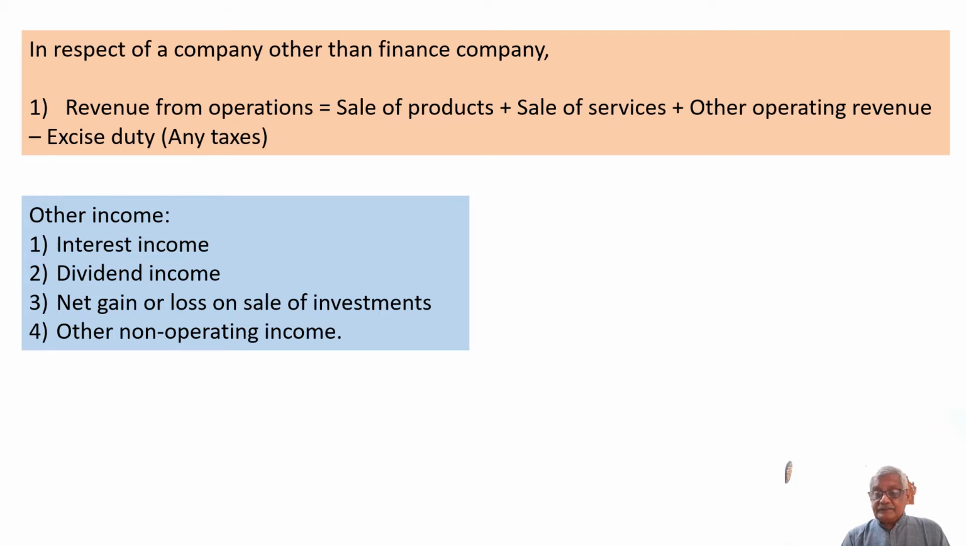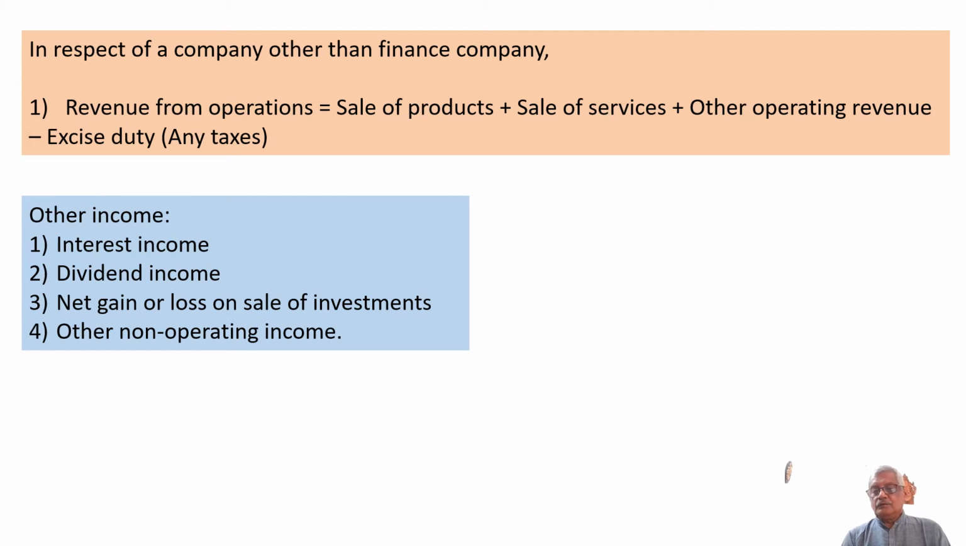Then there is other non-operating income. Non-operating income means income which is not related to the main activity. They are classified as other income. For example, the company keeps a deposit with the bank. It earns interest on that deposit. So that is interest income. The company makes some investment in the share market and it earns dividend income, or a profit on sale of a security, or any net gain or loss on sale of investments, and other non-operating income.